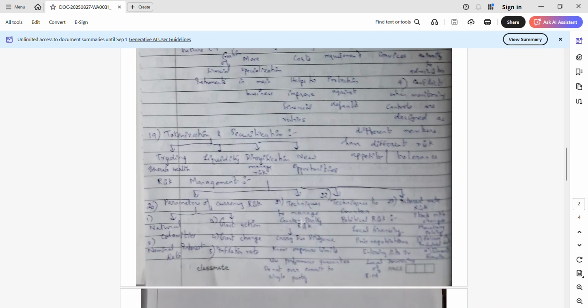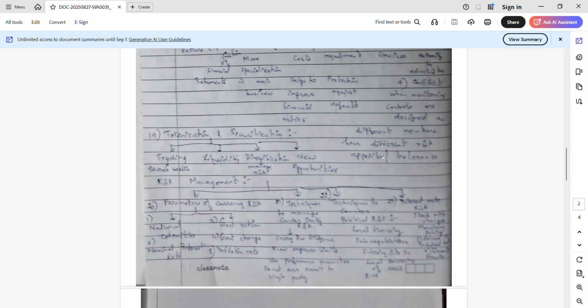And moving on to our last, that is a risk management topic. So what are the parameters of currency risk? Natural calamities, government action, government change, inflation rate risk, nominal interest rate. For example, Trump enforcing a 50% tariff, etc. All of this you will be able to relate practically with the current scenario.